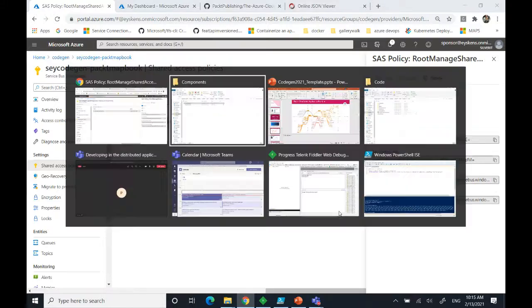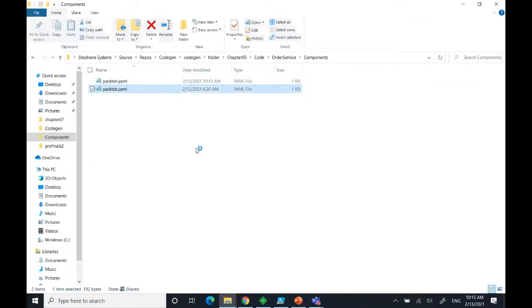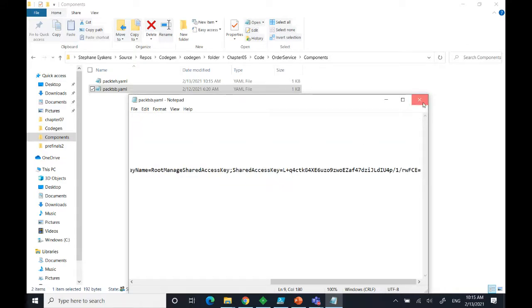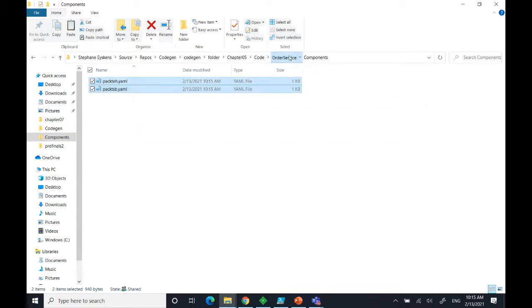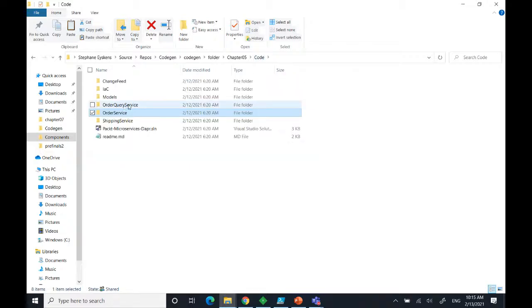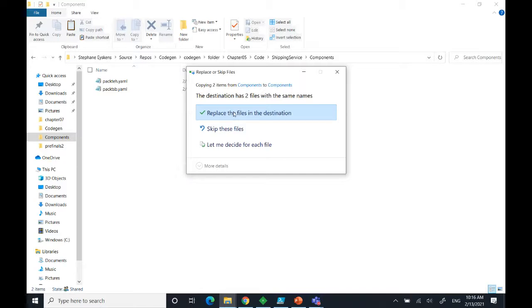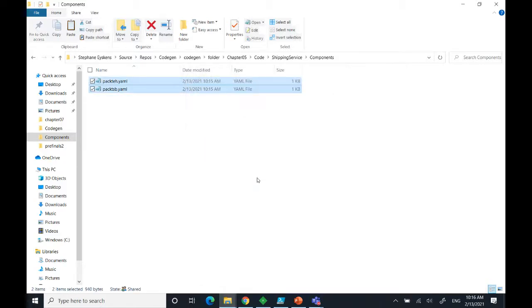Okay, so I'm taking this, updating this component here, save, and now I will basically copy and paste these files into my shipping service and overwrite the default provided files. Okay, so now the config is ready. So we should be able to start them.